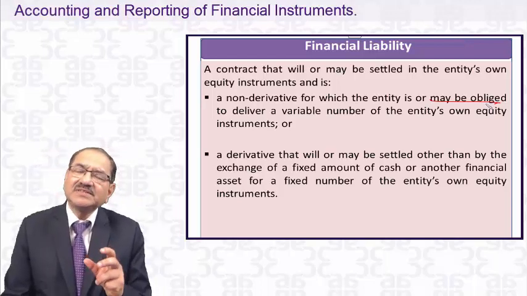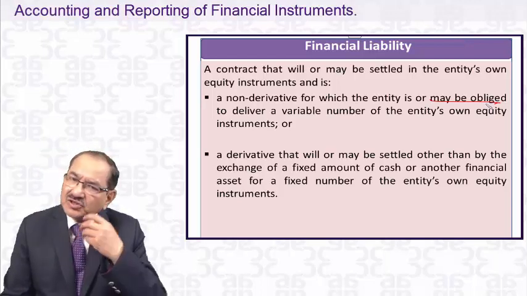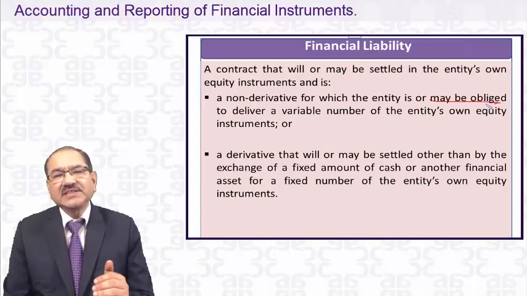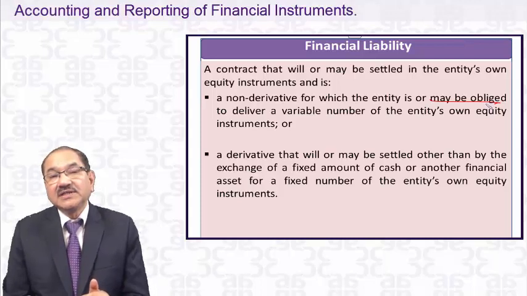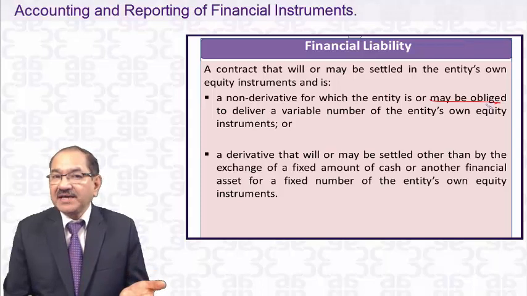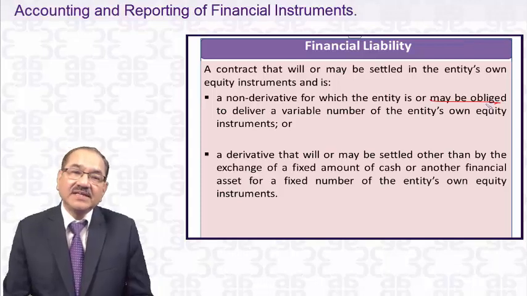This is sometimes what happens, that a company is issuing its own equity shares. Suppose they have to pay something, they say that we will be issuing our own equity shares. Suppose X Limited has creditors of 1 lakh. Either it will settle it by cash or by another financial asset.